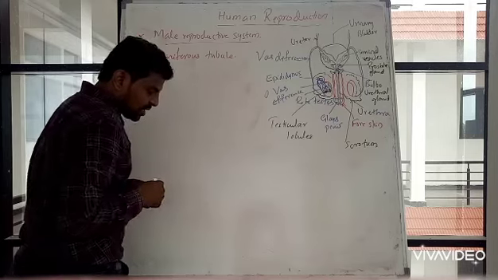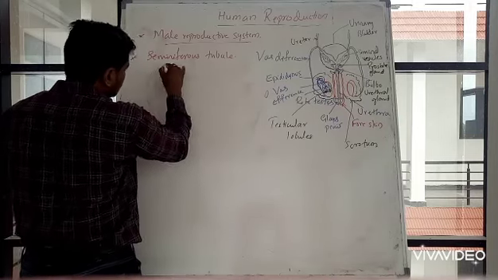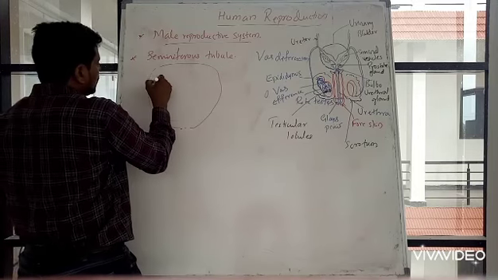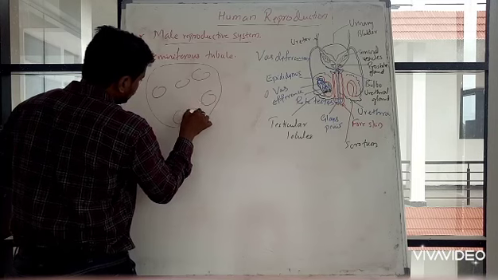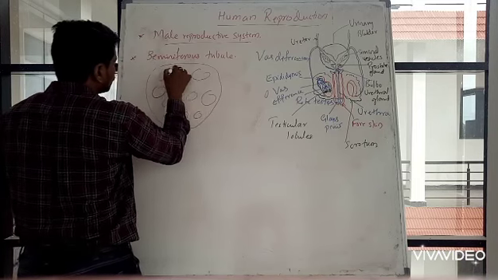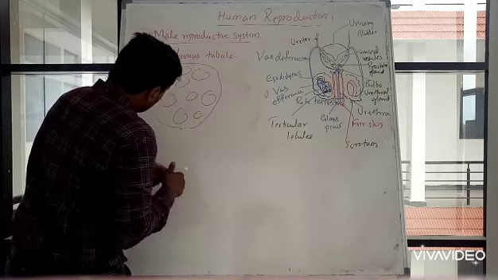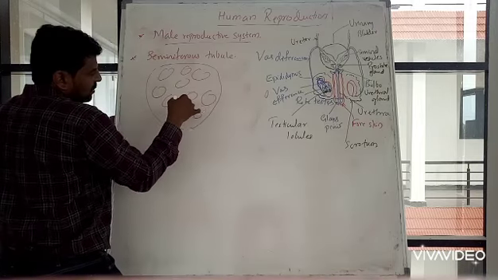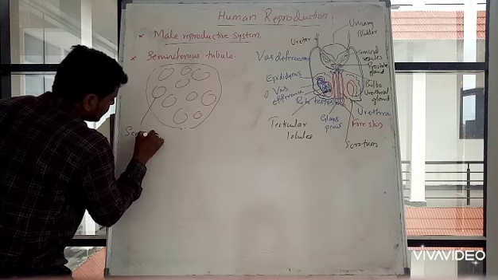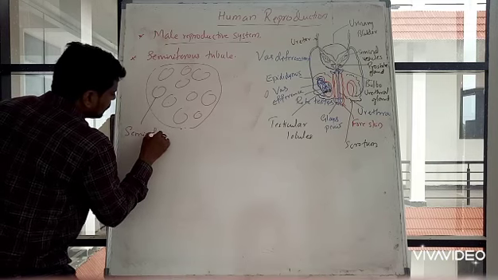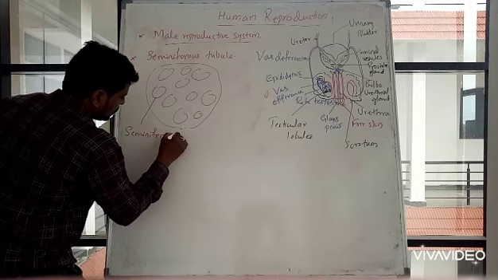So I will simply draw the structure over here. This large cell in which so many seminiferous tubules will be there. Each circle which I have circled is nothing but a seminiferous tubule.